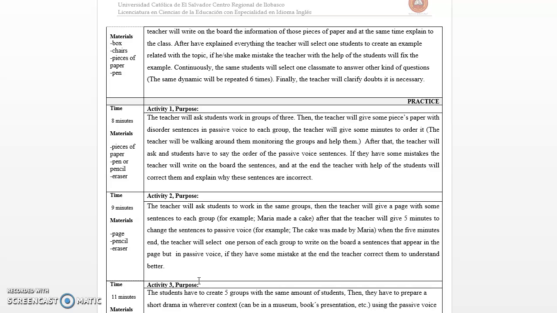So in activity 1, the teacher will be around the students all the time in order to help them, because activity 1 needs to be well controlled by the teacher.